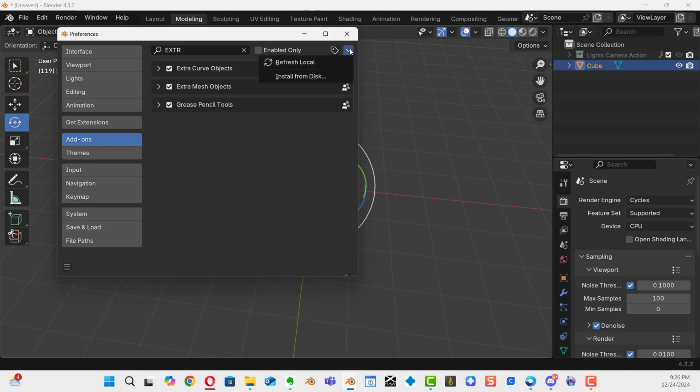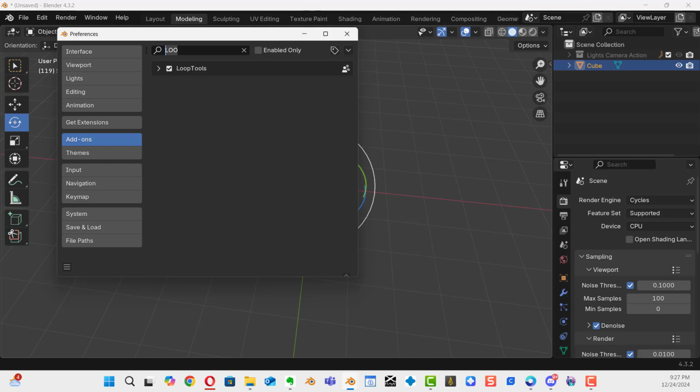If yours is not installed, that means you probably are seeing an install button on the right hand side of your plugin. Just click it to install it, then it will show up as you're seeing it on mine. Okay, so the next one is called Loop Tools, and that's a nice little modeling tool, LOO for Loop Tools. Mine is already checked. Install yours and make sure it is also checked.